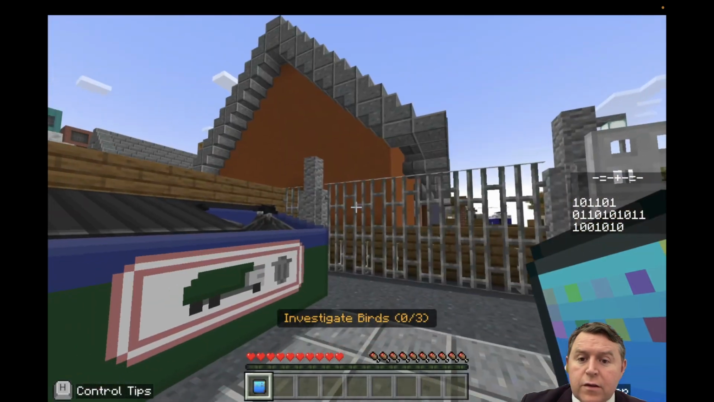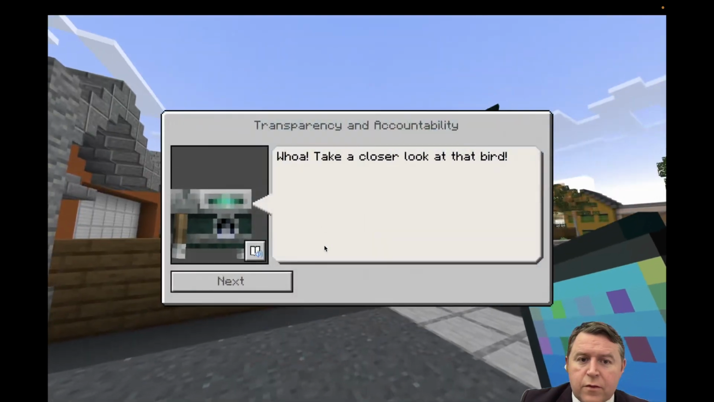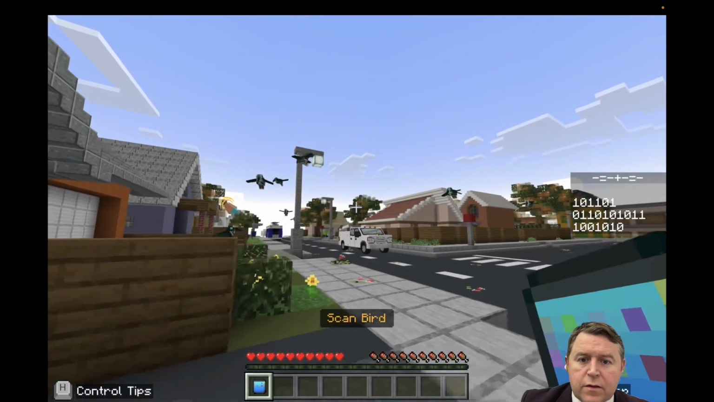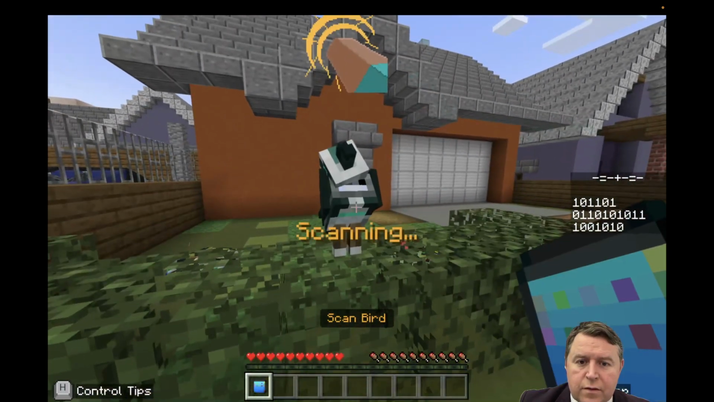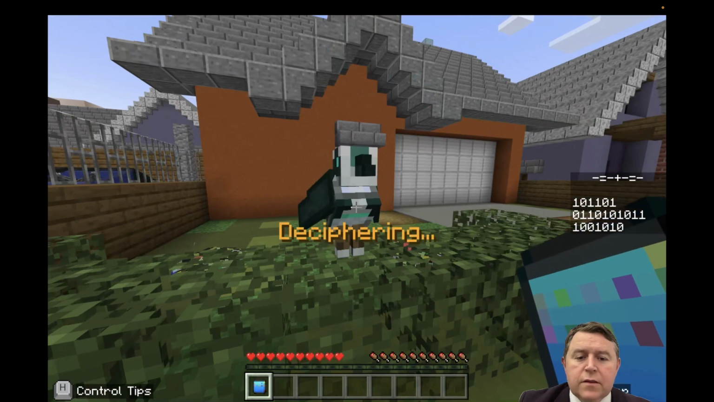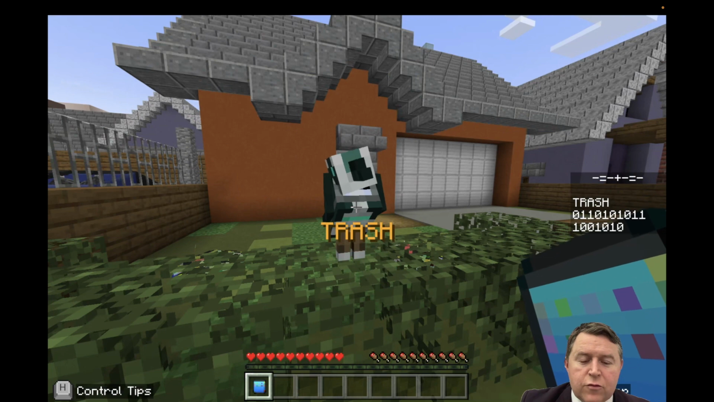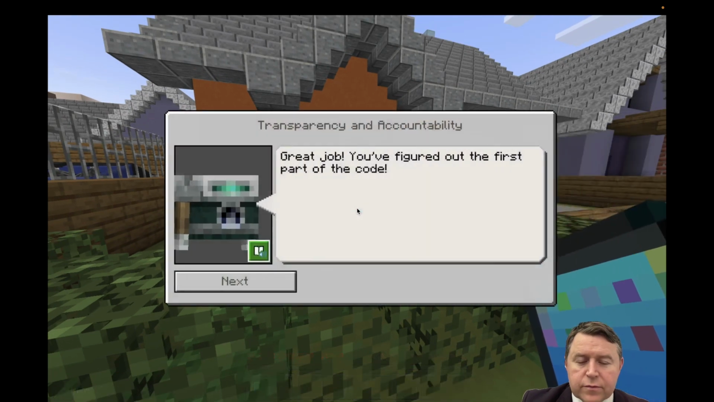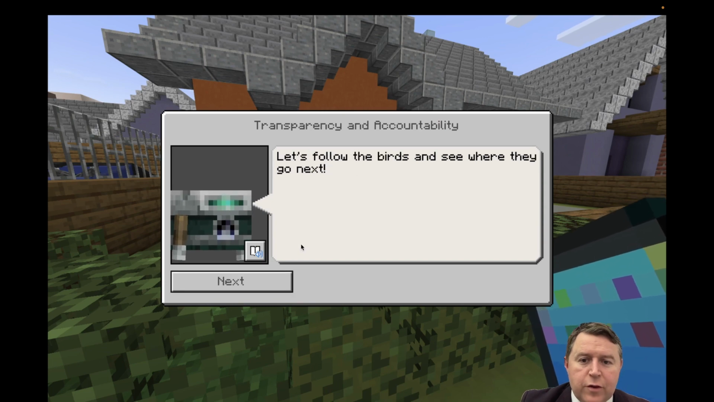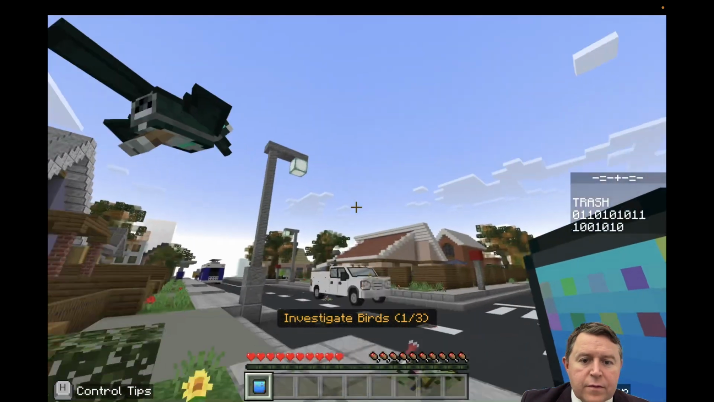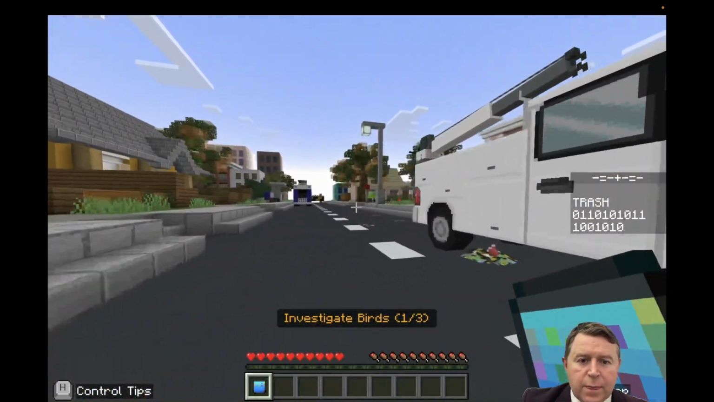Okay, so where are they? There's the birds there. Let's follow them. Oh, there's one there. Okay, perfect. Scanning. Deciphering, debugging, decoding. Oh, we've got a bit of ones and zeros there. Trash. Okay, so great job, you figured out the first part of the code. Let's follow the birds and see where they go next. Oh, there we go, next part.